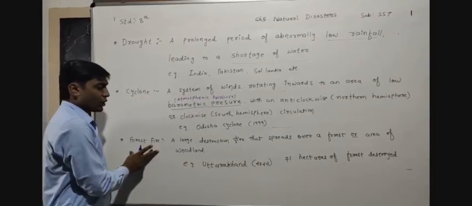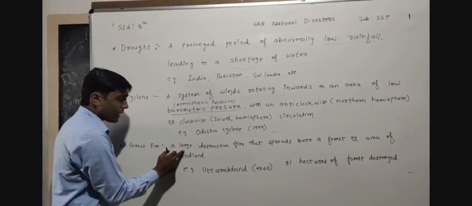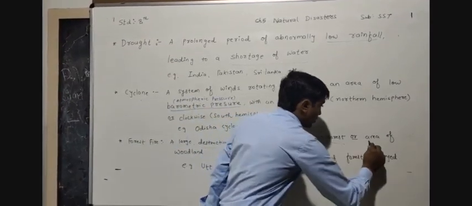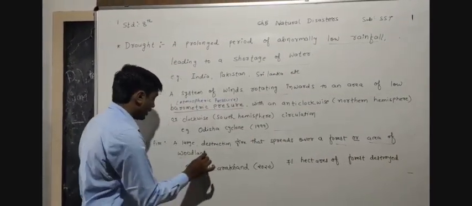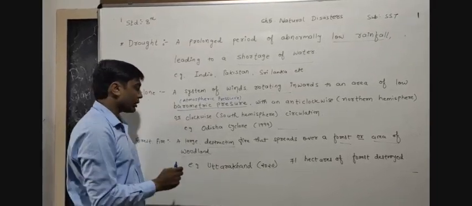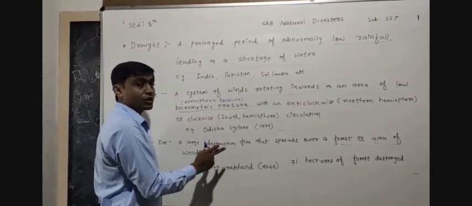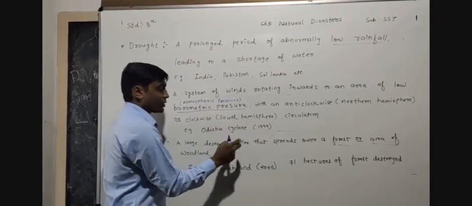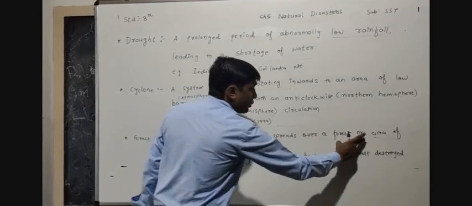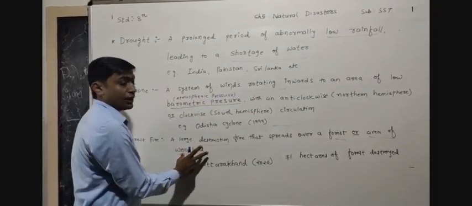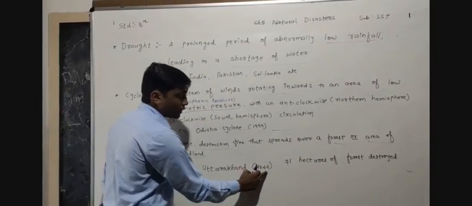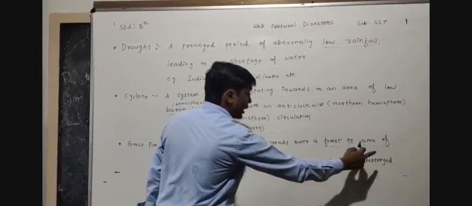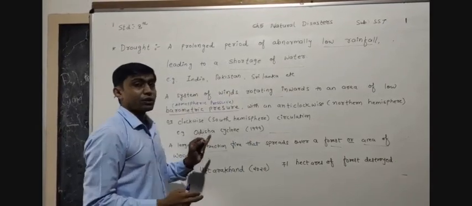Next one is a forest fire. Forest fire means a large destruction by fire that spreads over a forest or an area of woodland. It means a great amount of destruction of the forest. Example, Uttarakhand in 2020, near about 71 hectares of forest were destroyed due to forest fire.